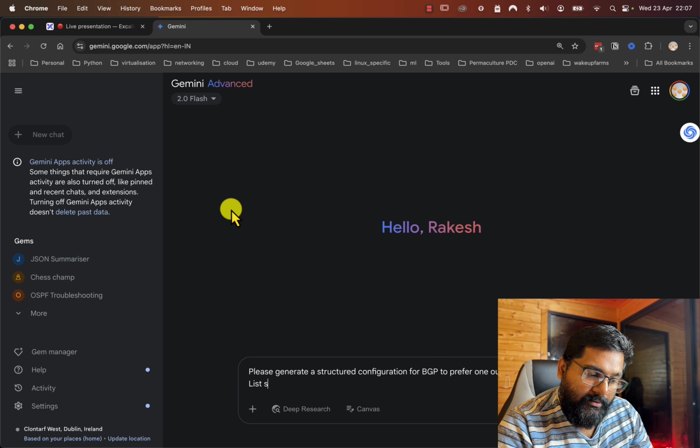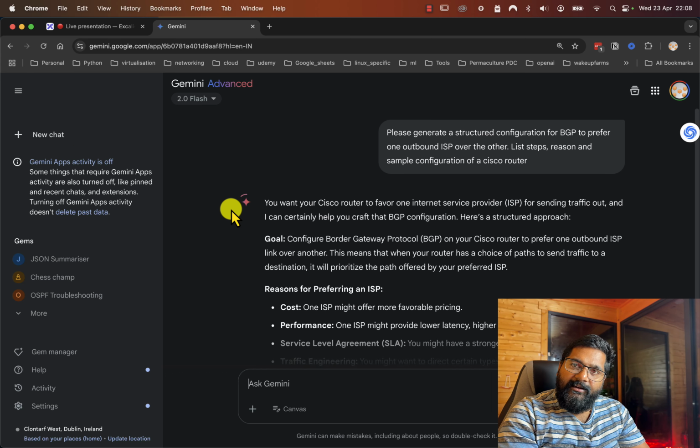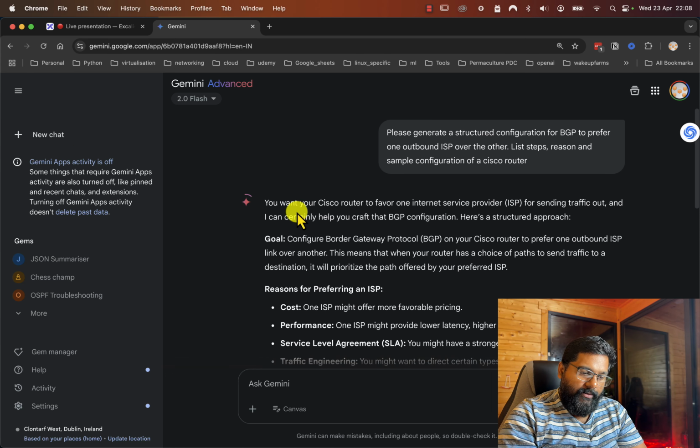List steps, reason, and sample configuration of a Cisco router. Classic question, right?